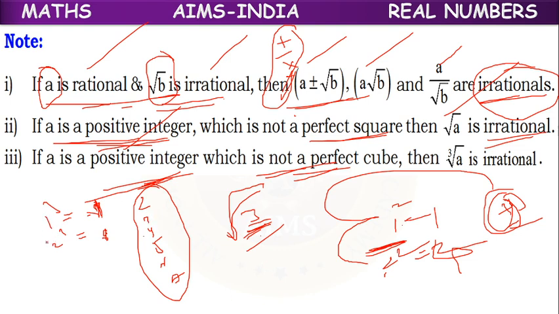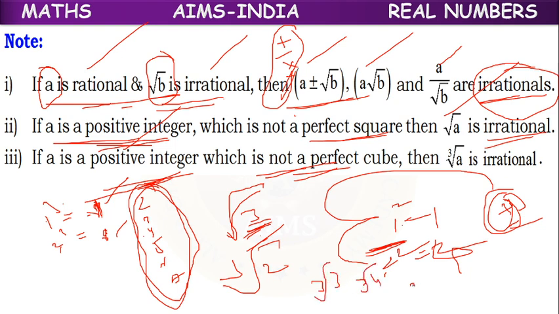Between 1 and 2, there is no other integer. So these numbers cannot be written as cubes of other numbers. So cube root of 2, cube root of 3, cube root of 4, cube root of 5, cube root of 6, cube root of 7 are irrational.